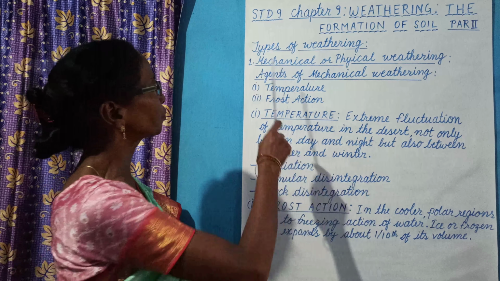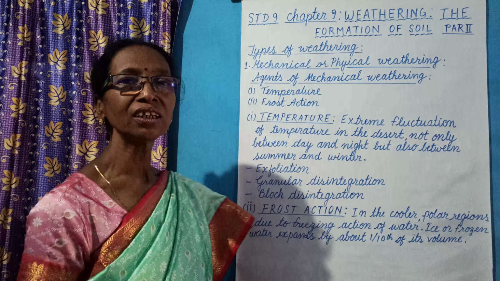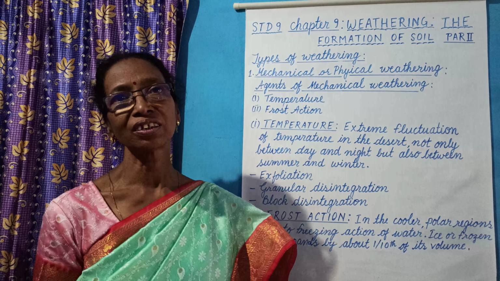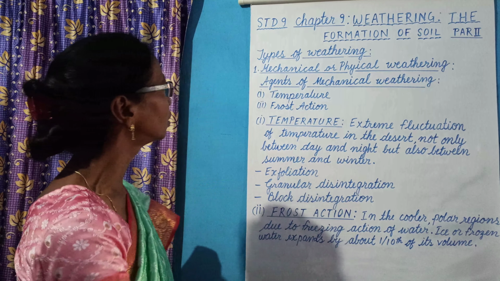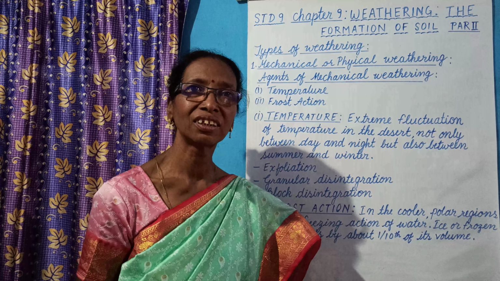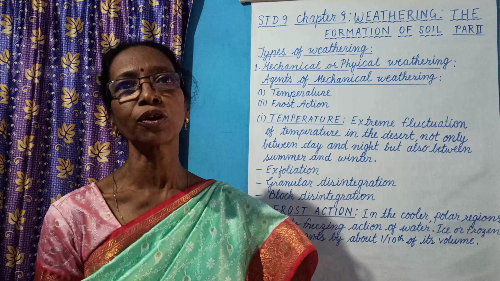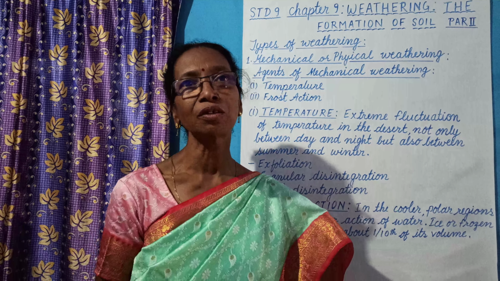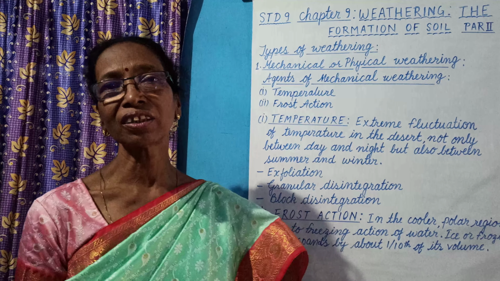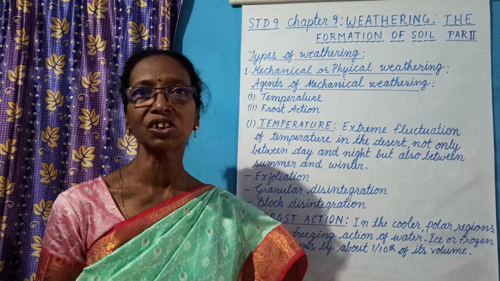There are three types of weathering: mechanical or physical weathering, second, chemical weathering, and third, biological weathering. Today you are going to learn mechanical or physical weathering. What is it? The disintegration of rocks or breaking up of rocks due to physical means like temperature or frost action, and that is caused without changing the chemical composition.